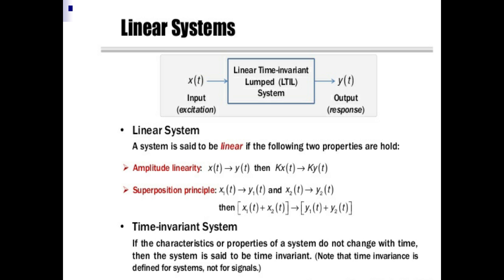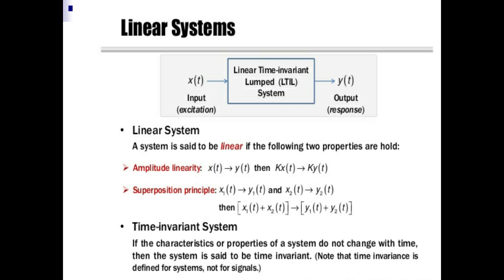A system is said to be linear if it follows two properties. First is amplitude linearity. Amplitude linearity means if the input of the system is x(t) and output of system y(t), then for input k x(t), output should be k y(t).